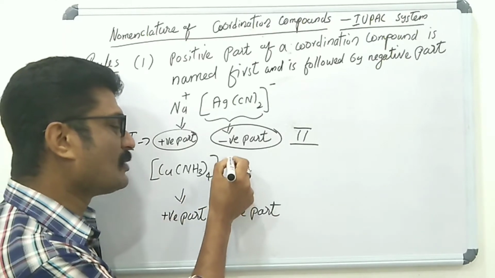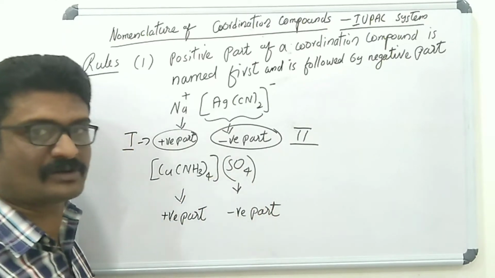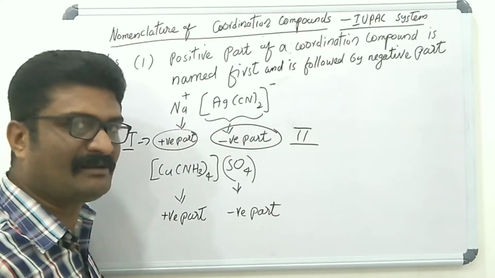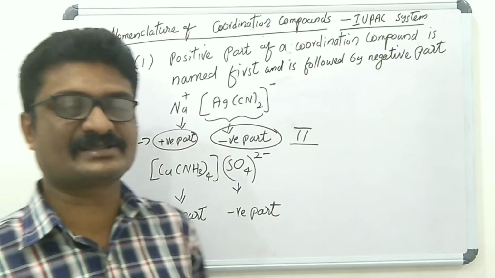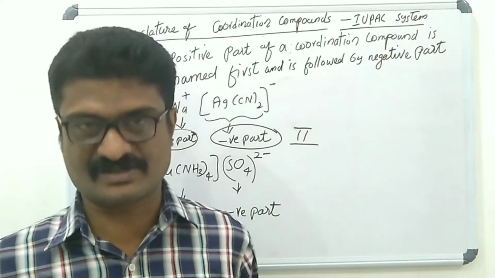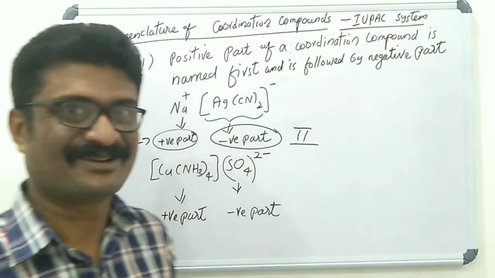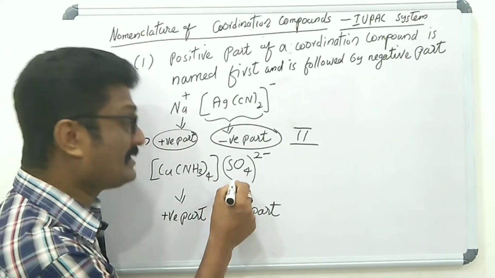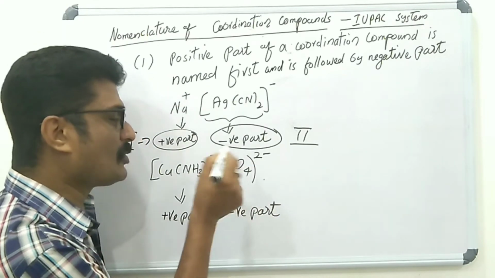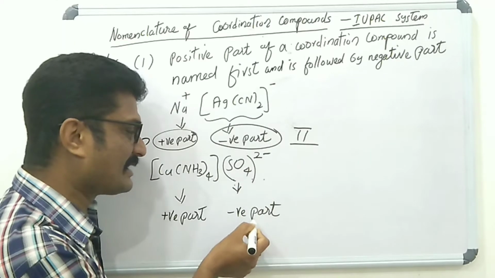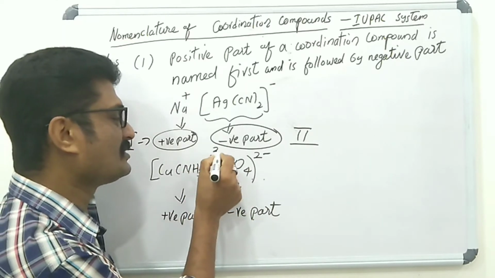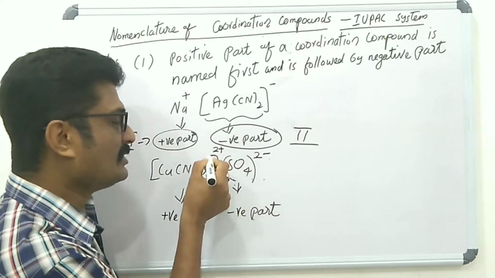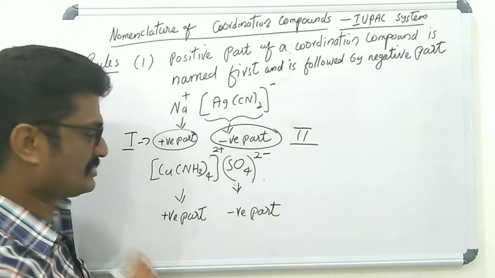Here, the portion present outside the bracket is SO4, a radical atom group. Its charge is 2-, sulfate ion. The portion outside the bracket acts as the negative part, and the charge of the coordination entity becomes 2+, so it acts as the positive part.